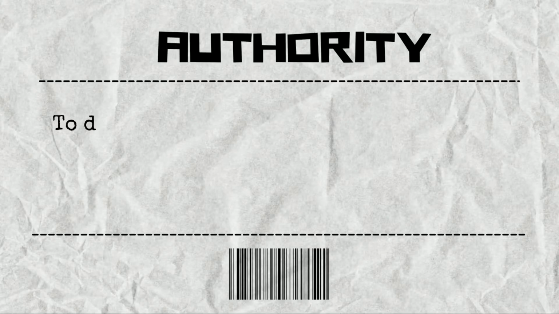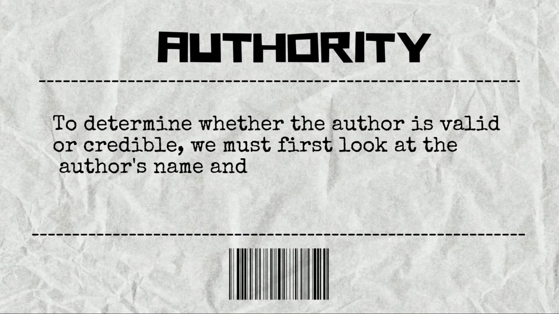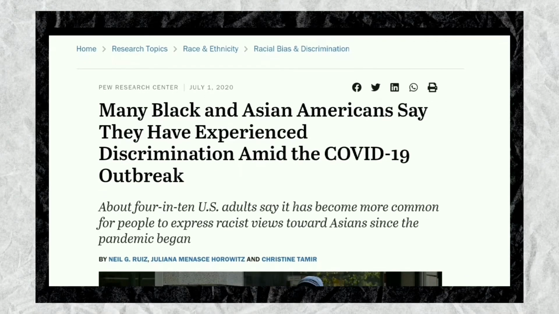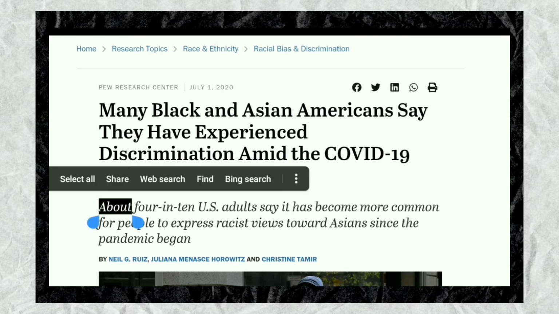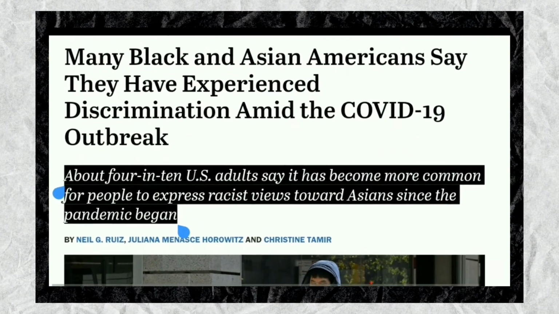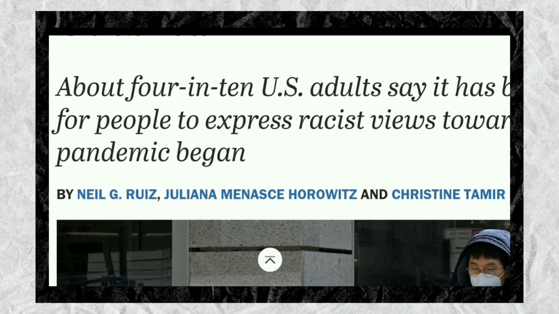Authority. To determine whether the author is valid or credible, we must first look at the author's name and check if the article they wrote is in their field of study. Typically, this information can be found near the article's title. In our case, the authors' names appear after the headline, below the article's title, and there are 3 authors: Neil G. Ruiz, Juliana Menasce Horowitz, and Christine Tamir are their names.